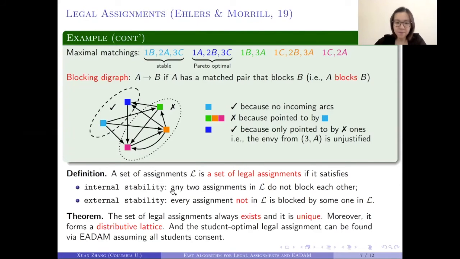It is shown that the set of legal matchings always exists and it is unique. Moreover, it forms a distributive lattice, and the student optimal legal assignment can be found by EADAM because the output of EADAM, when assuming all students consent, is exactly the same as the student optimal legal assignment. I would just like to point out that the distributive lattice property is also a property satisfied by the set of stable assignments.